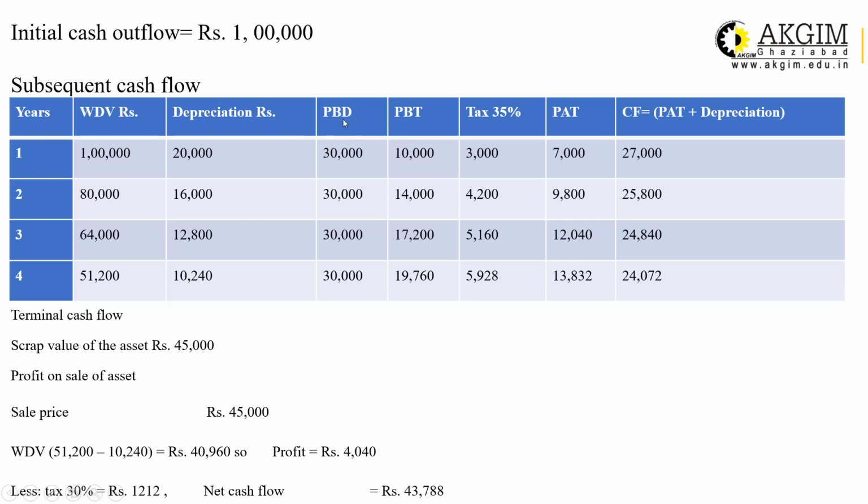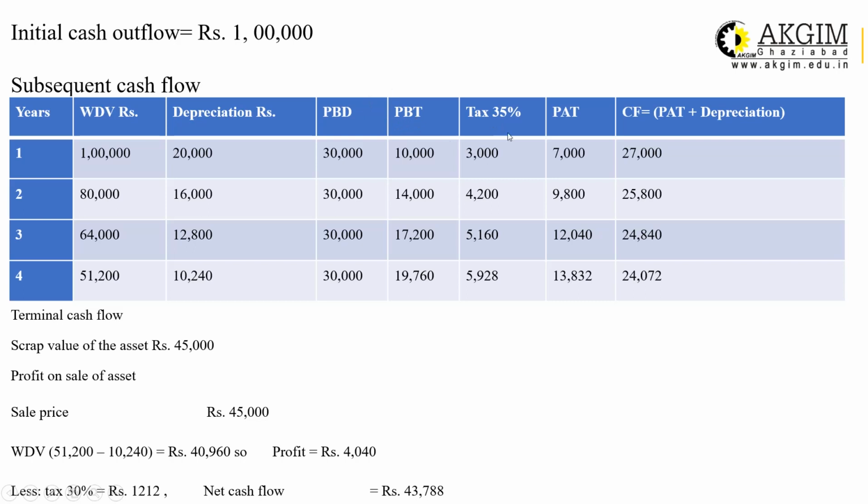So 30,000 minus 20,000 is 10,000. 30,000 minus 16,000 is 14,000. 30,000 minus 12,800 is 17,200. And for the fourth year, 30,000 minus 10,240, and PBT is 19,760. Now calculate tax. The tax rate is given in the question, 35%, and this is calculated on PBT, profit before tax.